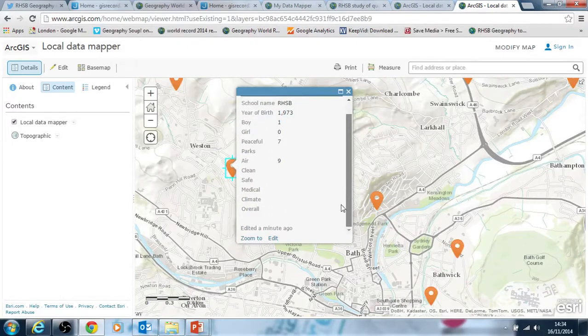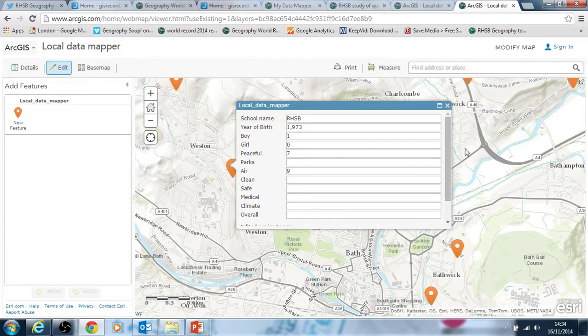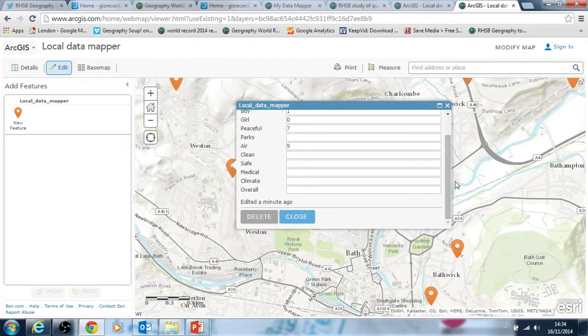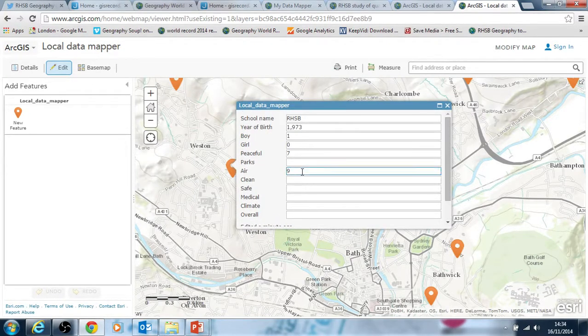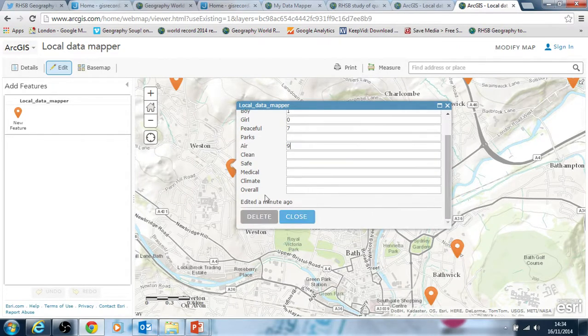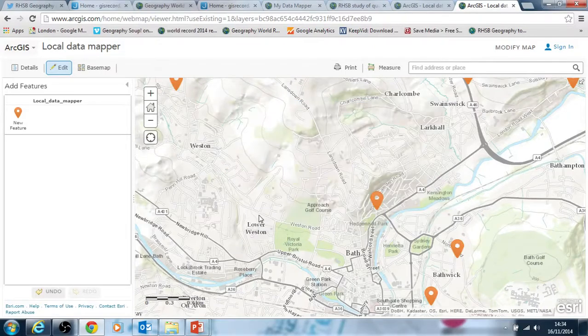I can show you another thing that might be useful here. If I click Edit, and should I have put in data by mistake or had an error in it, I can correct the error here. So if I put in 99 for air and it should be 9, then I can make that correction straight away, or I can even delete that record, which I'll do now since it was complete nonsense. So that's the basic principle of editing.